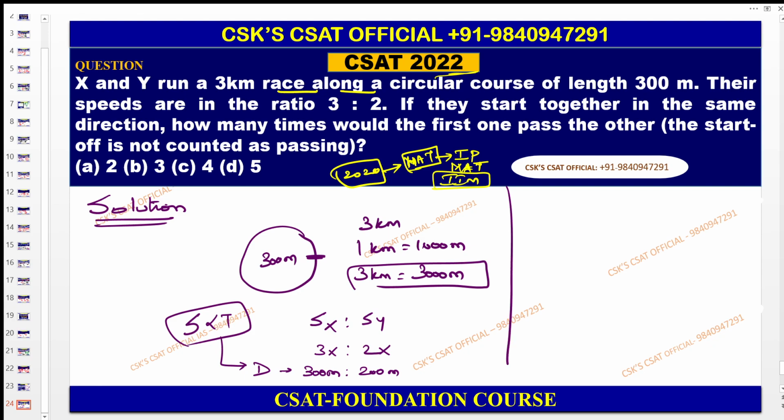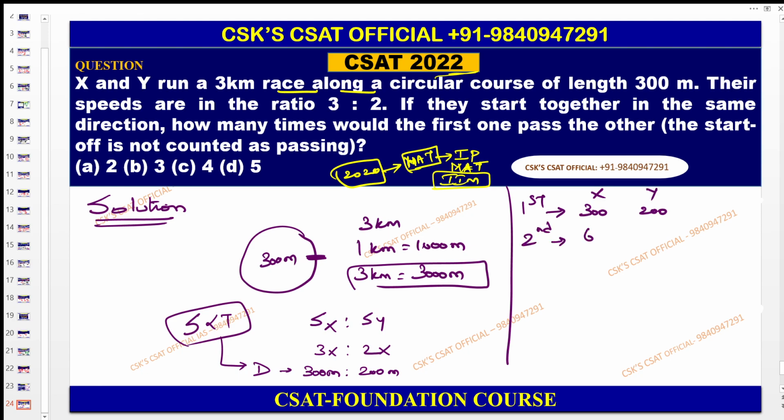Now try to understand here. In the first round, X completes 300 while Y completes only 200, since they need to complete 300 meters in one round. Second round, 600 meters.